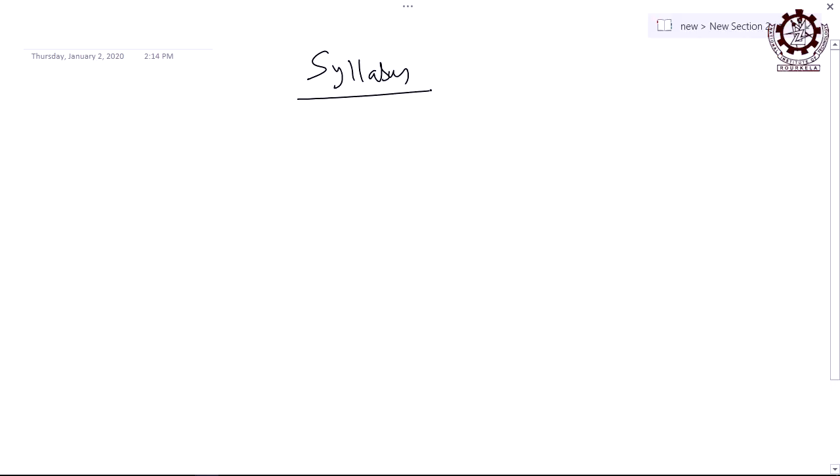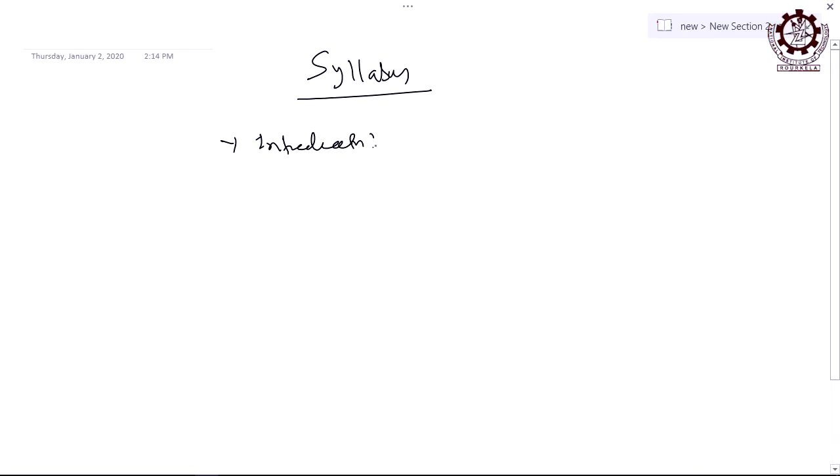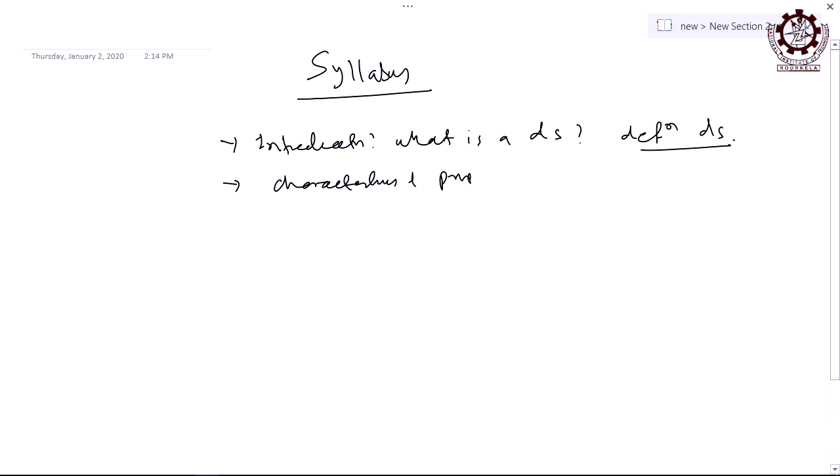Then the syllabus. You will get the syllabus details on the net, it is there on the website, but I will just give some key points, what are the things we are going to cover in this subject. First of all, introduction. Introduction means what is a distributed system, or the definition of a distributed system, right. Then second we will see the characteristics and properties of distributed systems, that is very important. What are the different characteristics and properties of distributed systems?